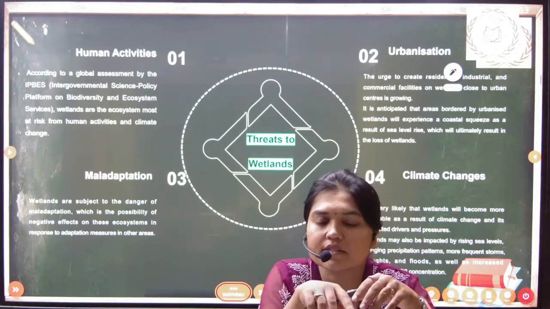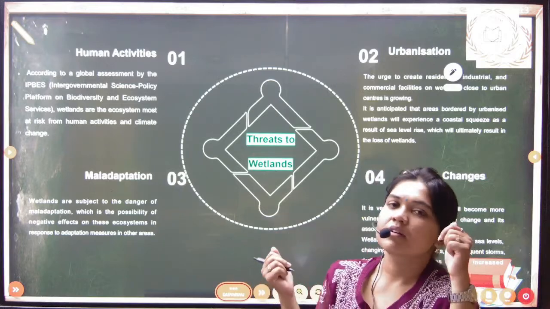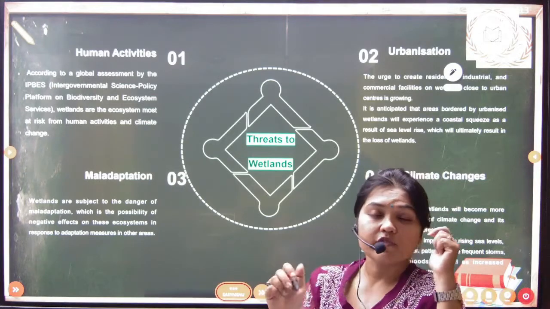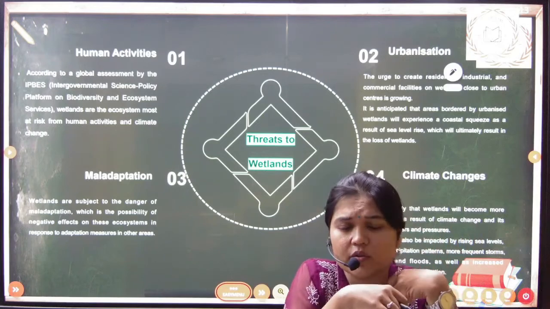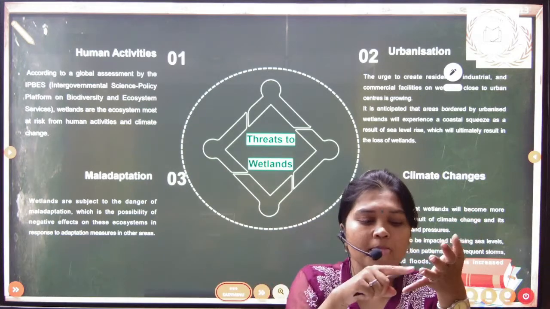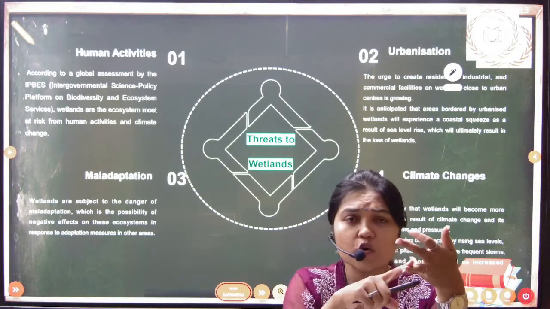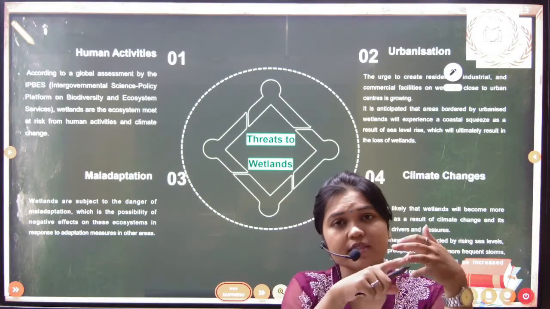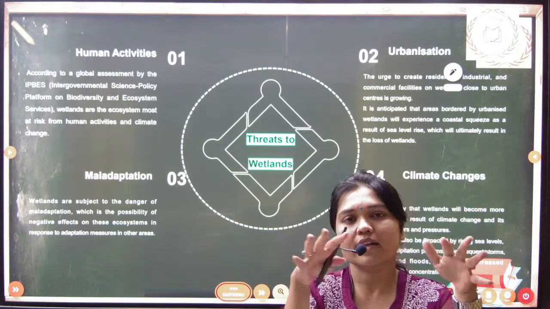These are the reasons that can threaten the wetland. When we come to human-made activities, we can see that constructions, aquaculture, agriculture, and the overuse of biological resources can also threaten the wetland, and they can damage the wetland.